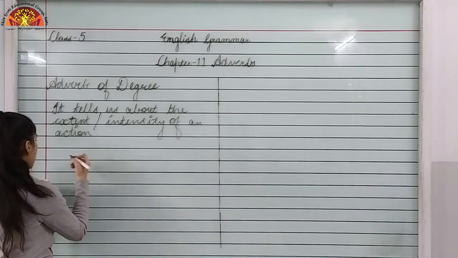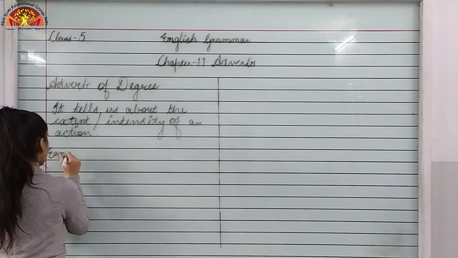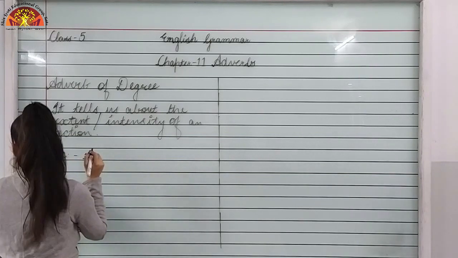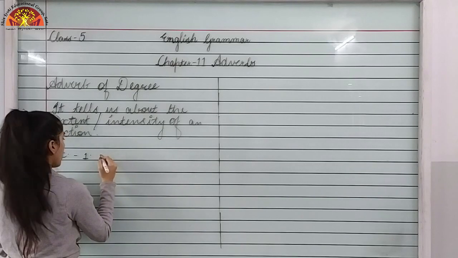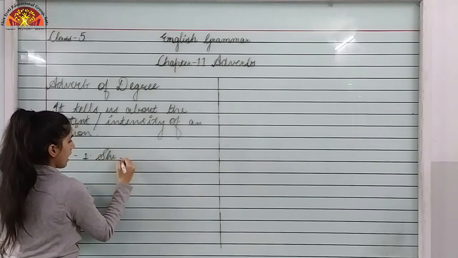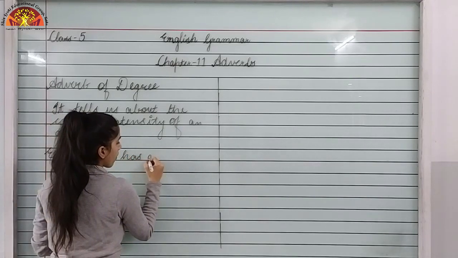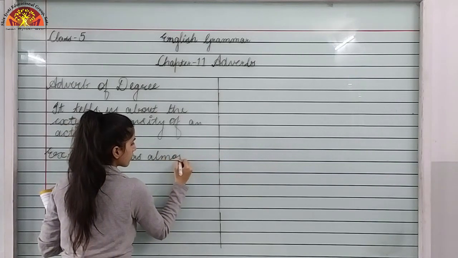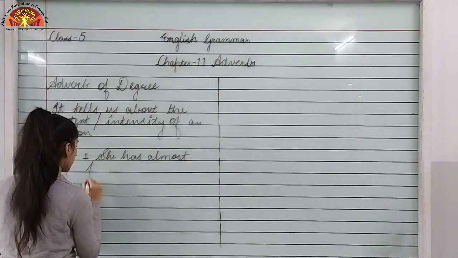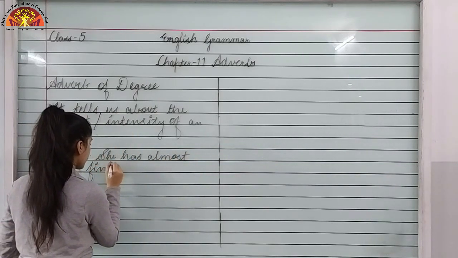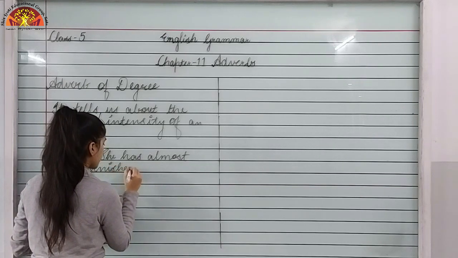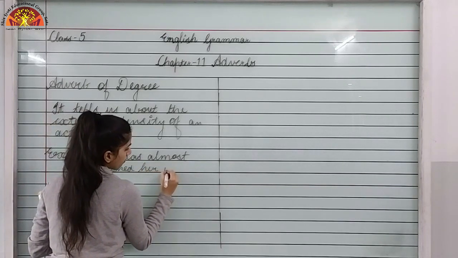So let's take an example. She has almost finished her work.